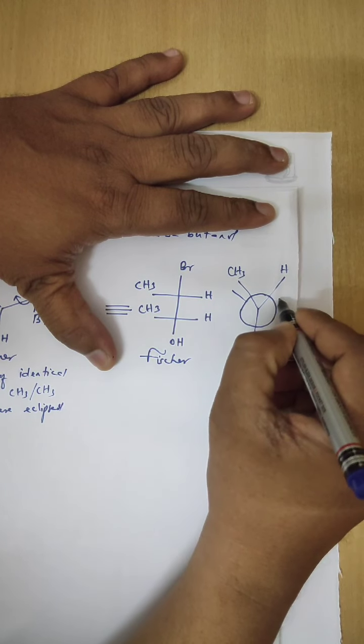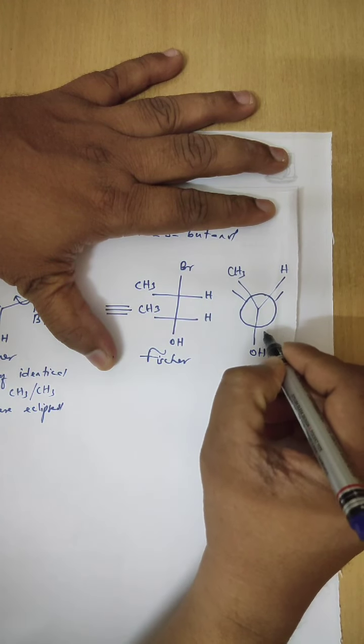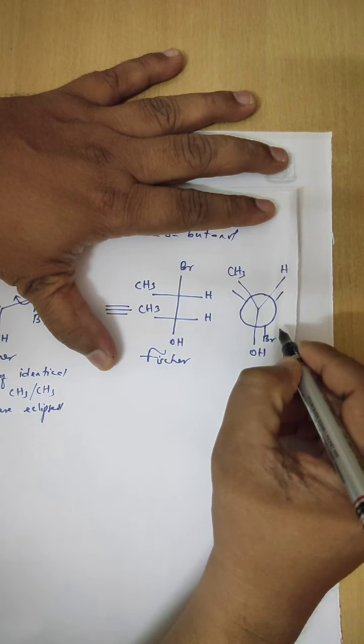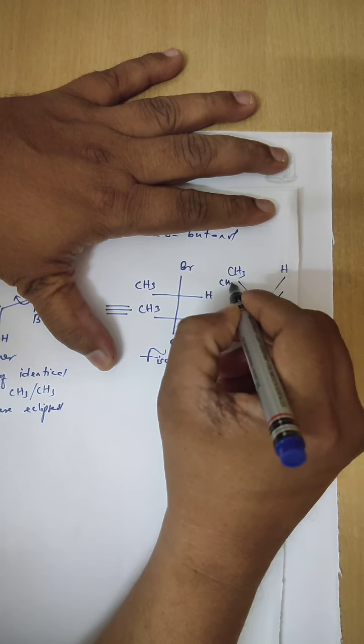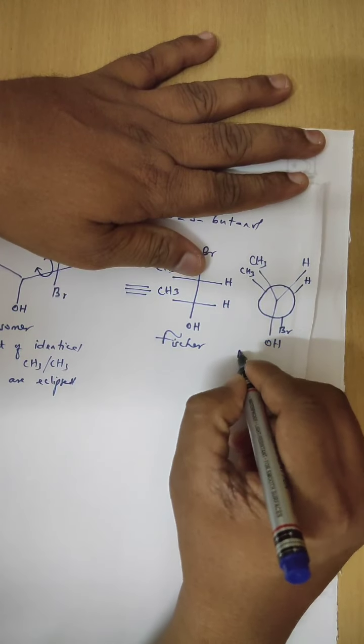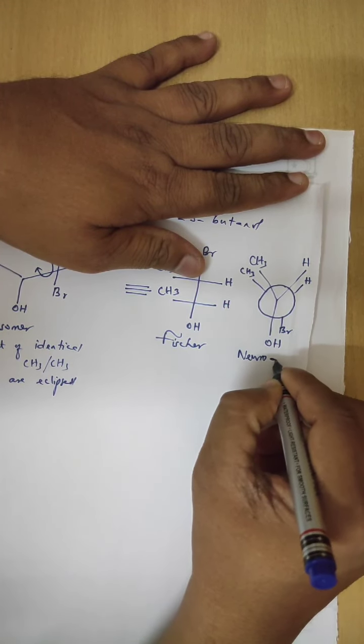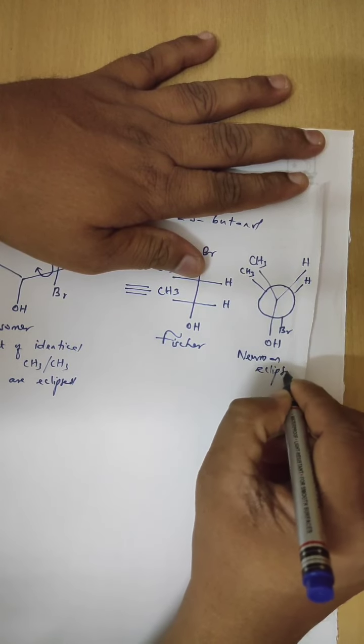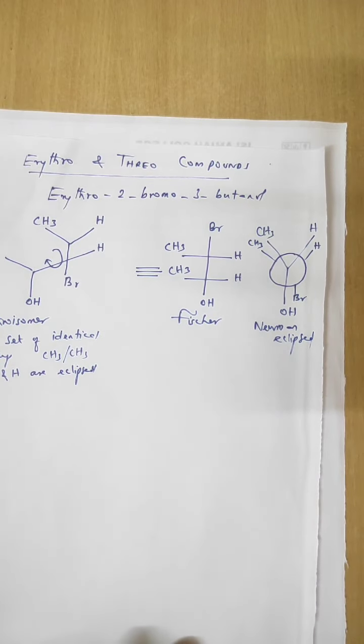Similarly, CH3, H and Br. So this is the Newman eclipsed form.